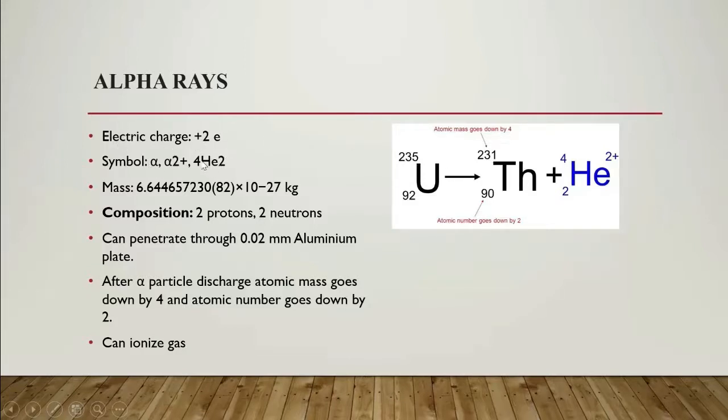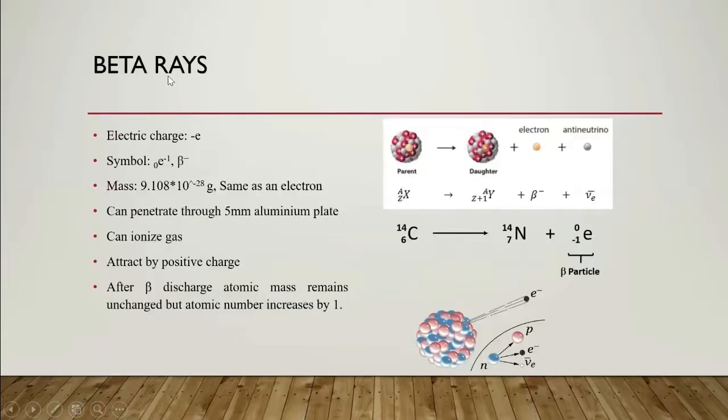The symbol is helium, 4He2, and the mass is 6.64 times 10 to the power minus 27 kg. Composition: they contain 2 protons and 2 neutrons, 2 plus 2 is 4 atomic mass, and they can penetrate through 0.02 millimeter aluminum plates. After one alpha particle discharge, the atomic mass goes down by 4 and the atomic number goes down by 2, and they can ionize gas.